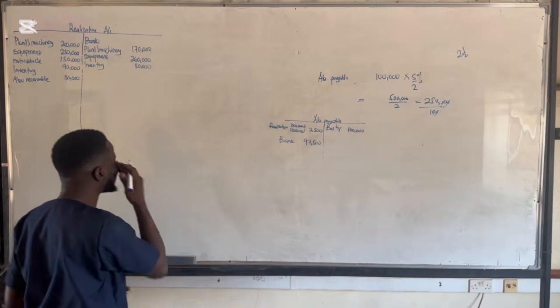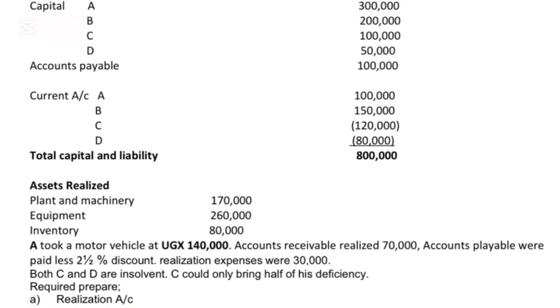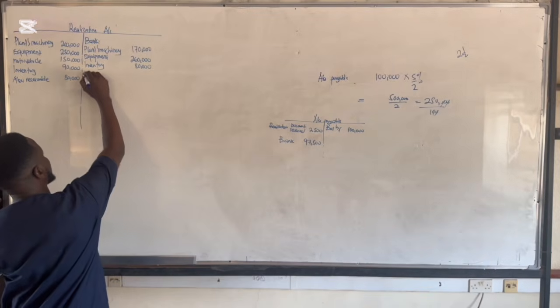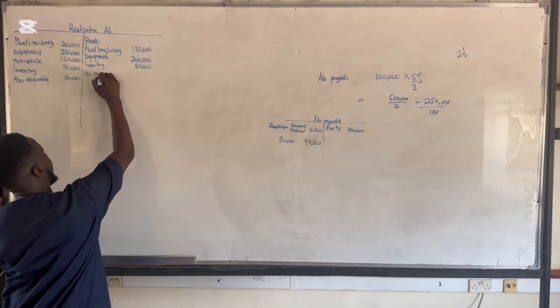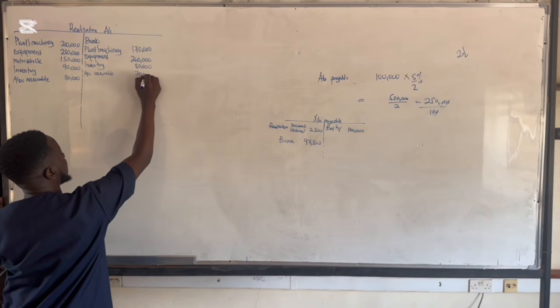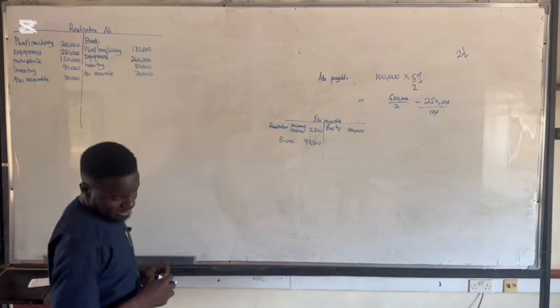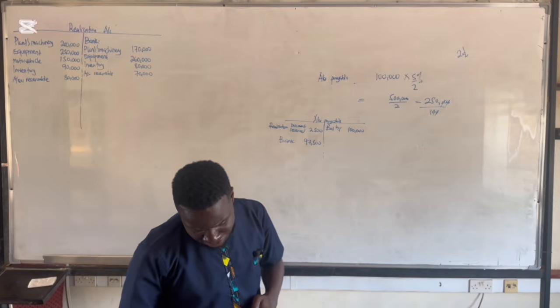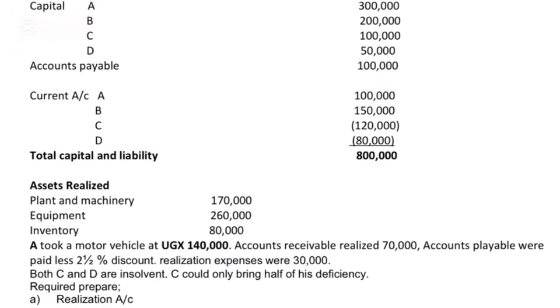Now, still in the question, they told us that accounts receivable were realized at 70,000. So you're going to come here and say accounts receivable, 70,000. That's what we have. Then they told us that A took a motor vehicle which was valued at 140,000.